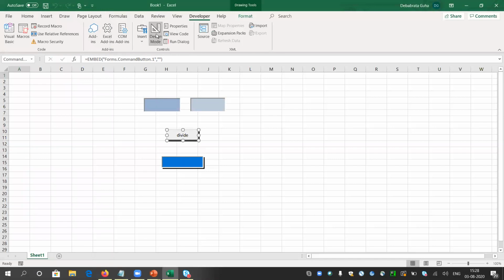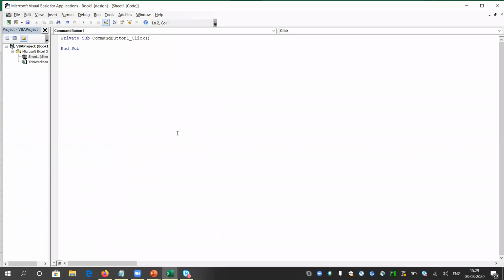Whenever the design mode is on, you will be able to go inside this button. If the design mode is off, you cannot do anything. You can just click like a normal app. But if the design mode is on and you click, you will go inside the button, and here you can write some Visual Basic code.